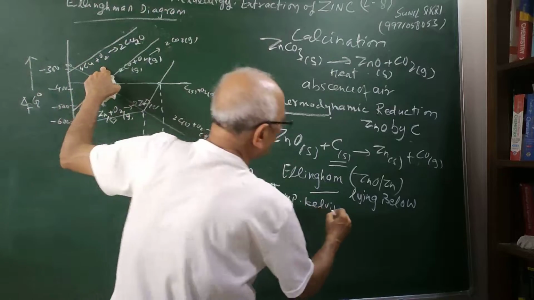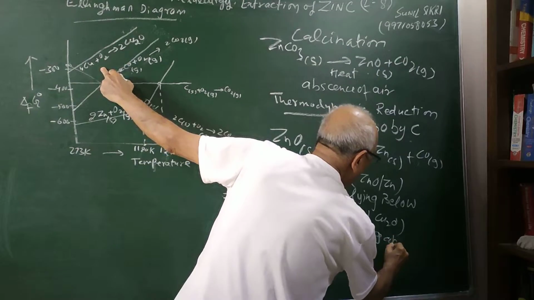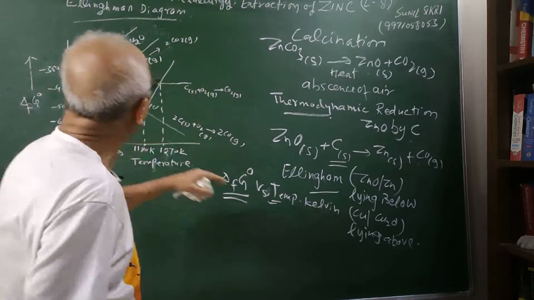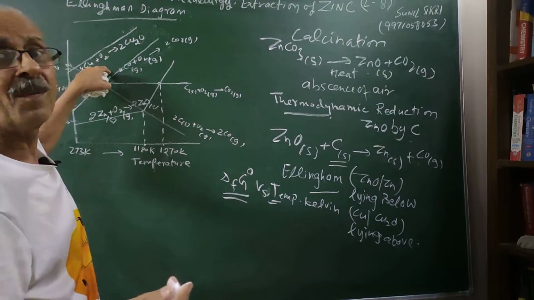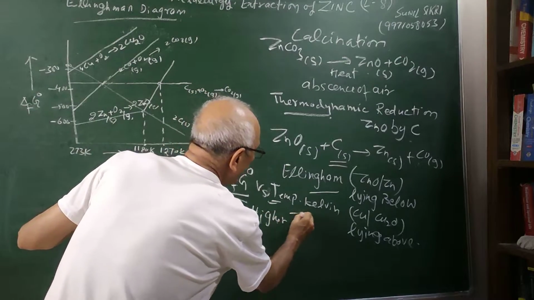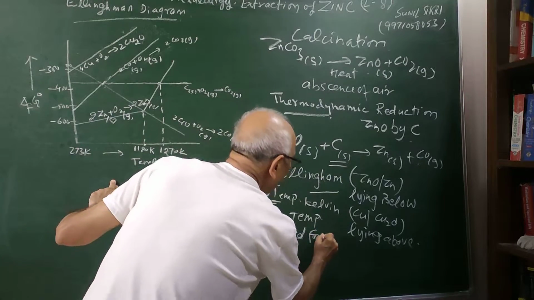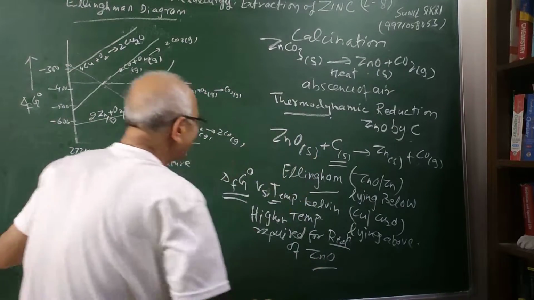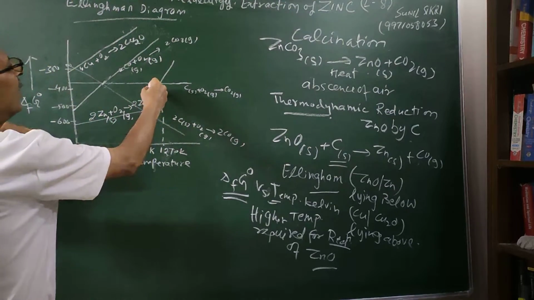But on the other side you see copper and Cu2O is lying above. In the last lecture I discussed the smelting or reduction of the copper oxide. There you see that it is easier to reduce Cu2O, and a lower temperature is required for the reduction of Cu2O, but a higher temperature is required for the reduction of ZnO. Because for zinc oxide, this line is lying below.